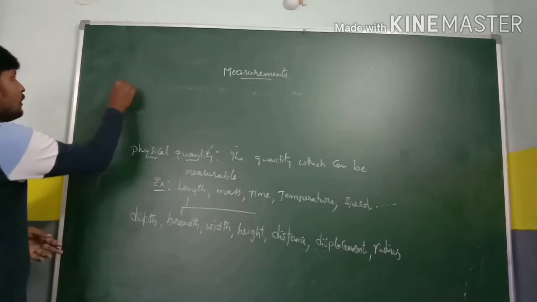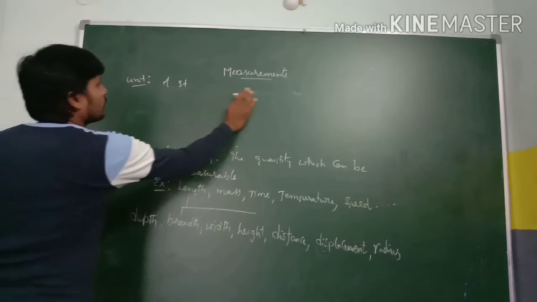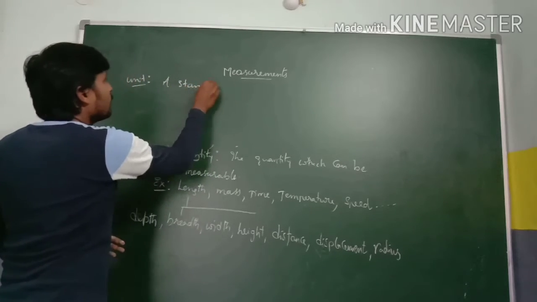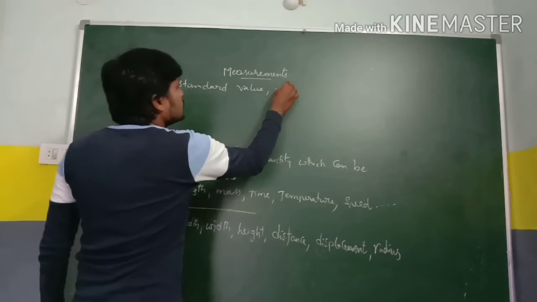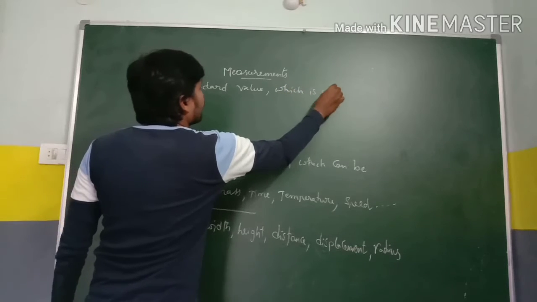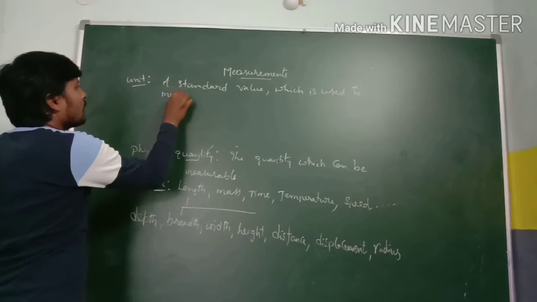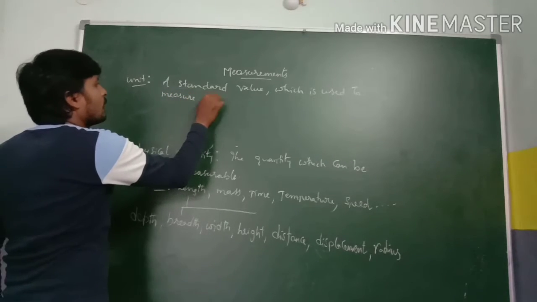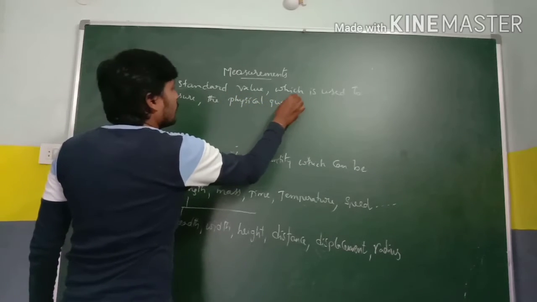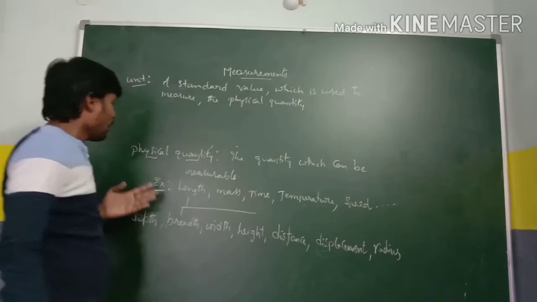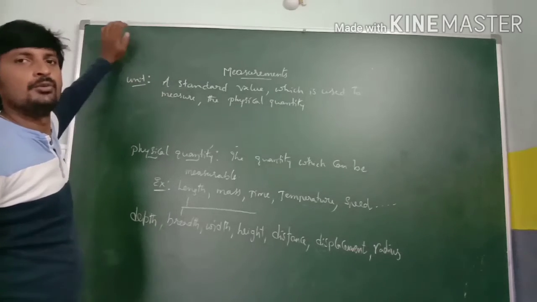What is a unit? A unit is a standard value which is used to measure the physical quantity, so that these physical quantities can be measured with the help of a unit.